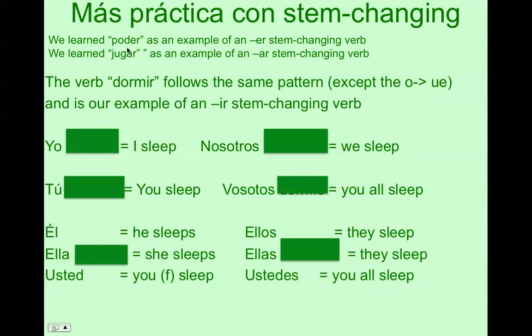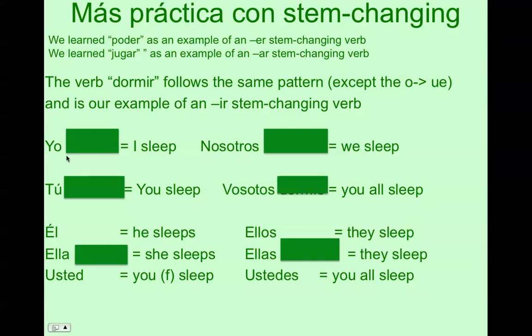Okay, so poder, the O changes to a UE. In jugar, the U changes to a UE. So the O in dormir is going to be the thing that changes in the middle of the word. It's going to change to a UE. And this is our example for IR stem changing verbs, or of an IR stem changing verb.